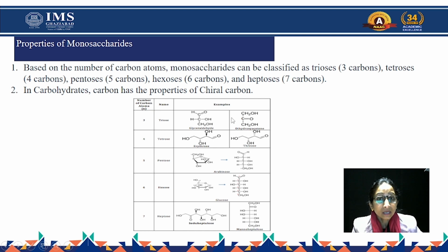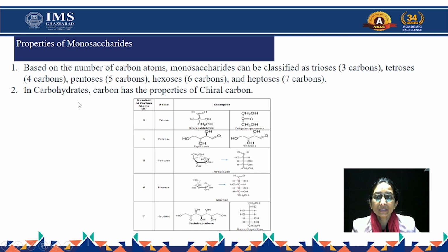So both molecules have 3 carbons, one with an aldehyde group and the other with a ketone group. So we can differentiate monosaccharides on the basis of number of carbons: triose, tetrose, pentose, hexose, where the number of carbons is 6, and heptose, where the number of carbons is 7.